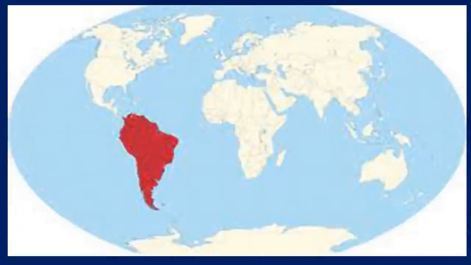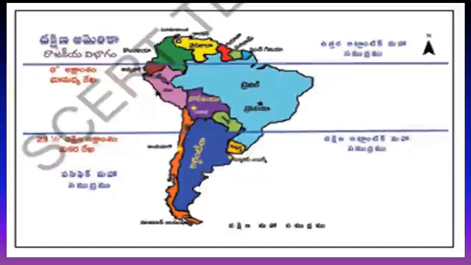This is South America, with the Pacific Ocean, the Atlantic Ocean, the Tropic of Capricorn, and the equator passing through the northern parts of South America.